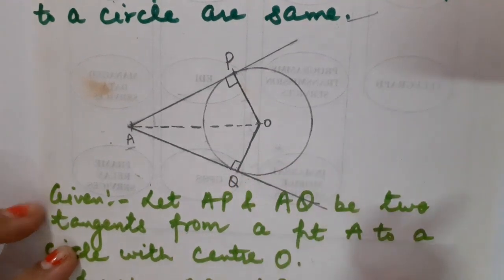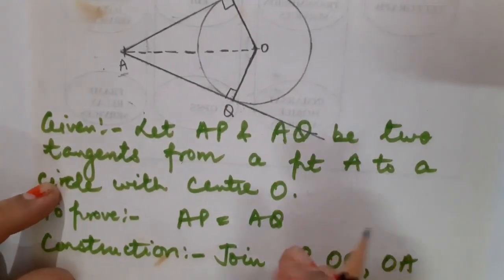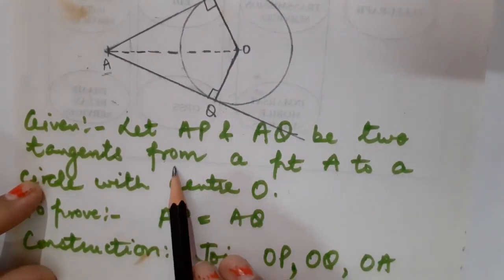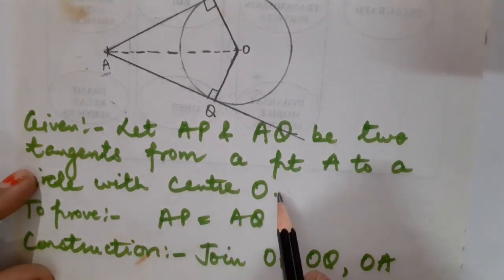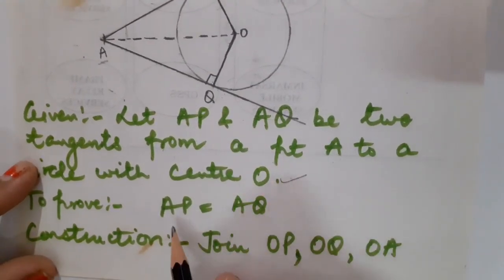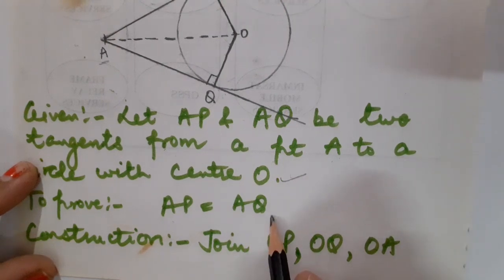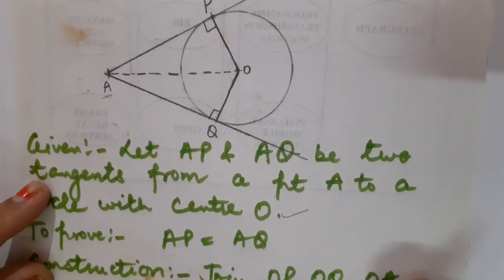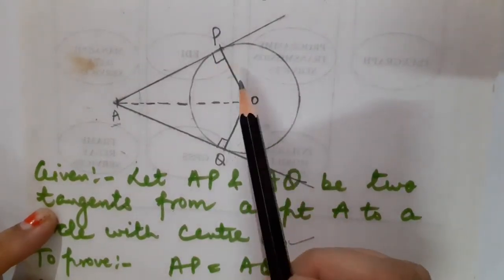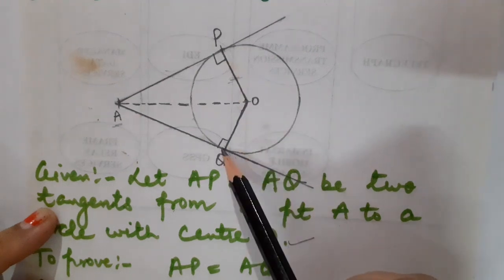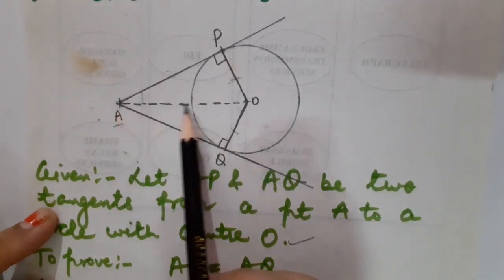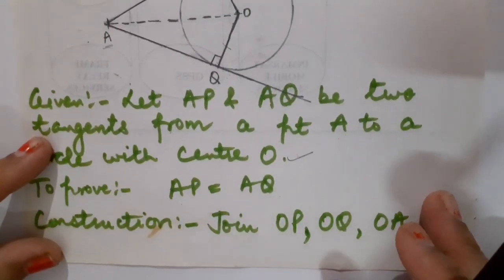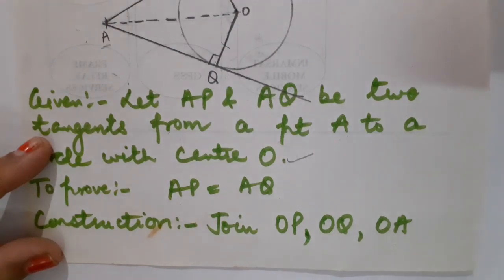So for that, children, have a look. First of all, what is given? Given: let AP and AQ be two tangents from point A to the circle with center O. We have to prove that AP is equal to AQ. Fine, children? Now one small construction I am going to do. I am going to join OP, which is actually the radius, OQ, which is also the radius, and I am joining A to O also. So three joinings are there: OP, OQ and OA.